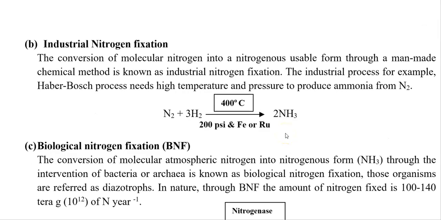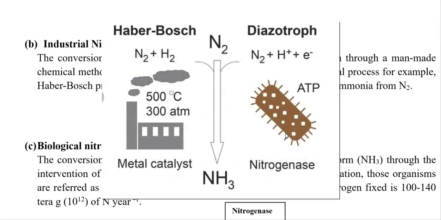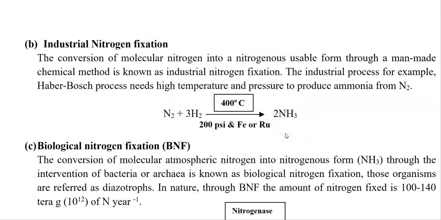Next, we look at the points related to industrial nitrogen fixation. It's a man-made process in which molecular nitrogen is converted into a usable nitrogenous form. This particular process was invented by Haber and Bosch and is referred to as the Haber-Bosch process of nitrogen fixation. The operation of this process requires high temperature, pressure and catalysts such as ruthenium or iron to convert nitrogen into ammonia.